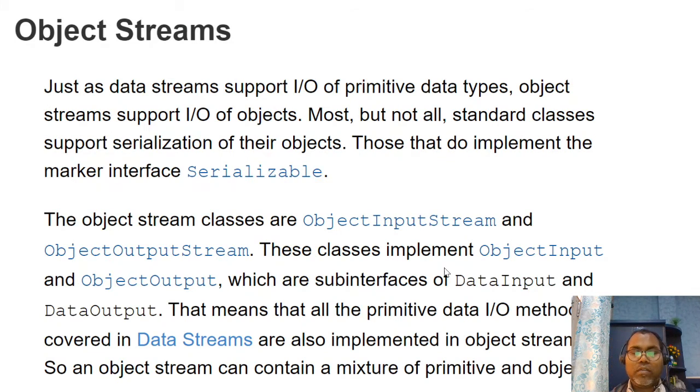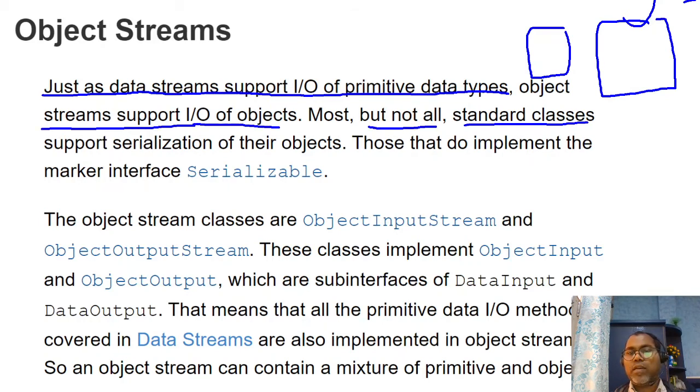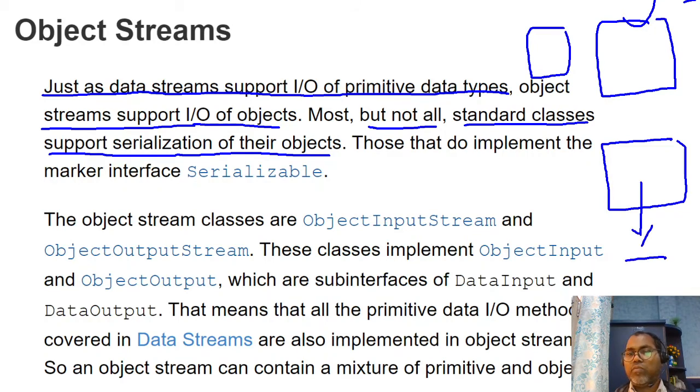One thing: generally we are using objects. Generally we are writing our own class, like an employee class or a department class, and at such times we need more than a data stream, which supports IO for primitives. Object streams also support objects. Not all standard classes support serialization of their objects. Majorly, model classes or data classes whose data needs to be sent from one JVM to another JVM, where network communication happens.